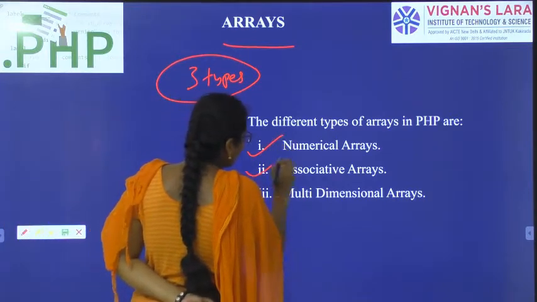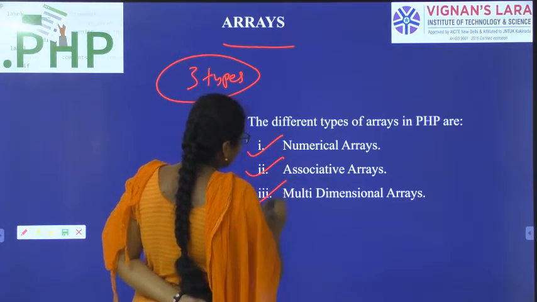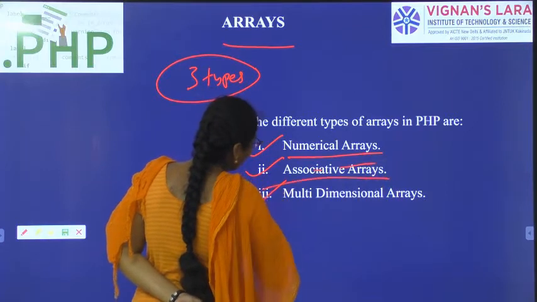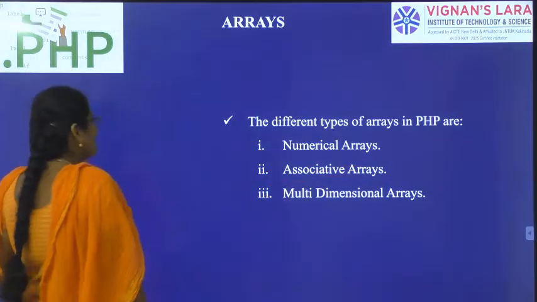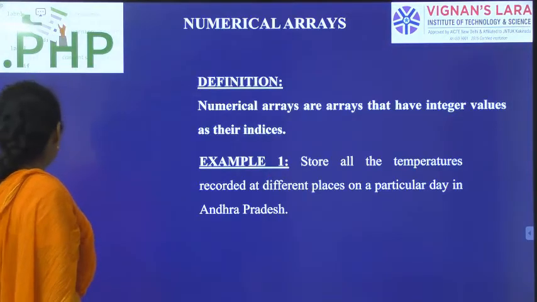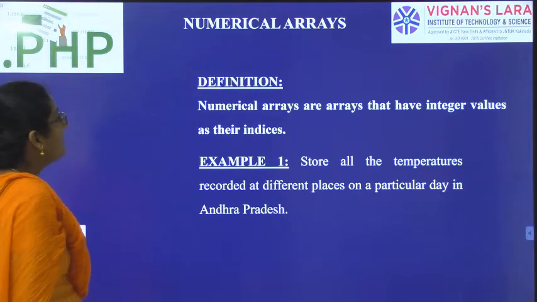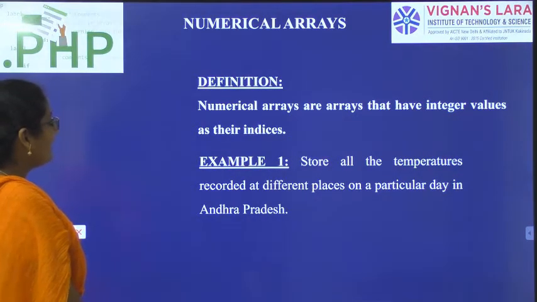Numerical arrays, associative arrays, multi-dimensional arrays. So first one, what is a numerical array? A numerical array will contain only integers.